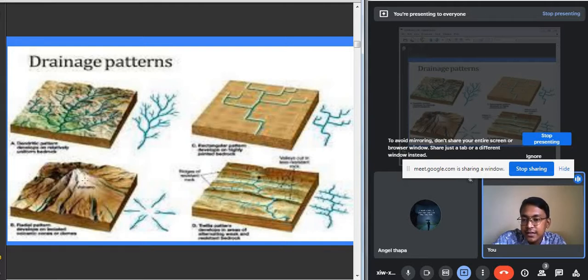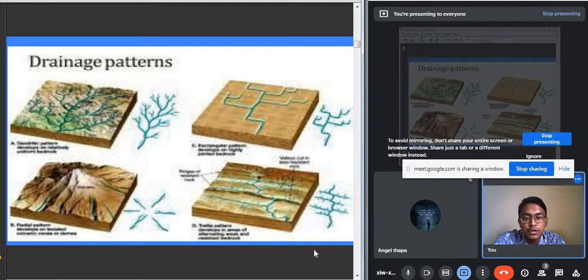And then you can see here that a dome-like structure is there, and because of this dome-like structure, the river is flowing in different directions. It is the radial drainage pattern. And here is the trellis drainage pattern. This type of trellis drainage pattern can be found in the areas of hard and soft rock. In areas where both hard and soft rocks are present, we can find such a trellis drainage pattern.